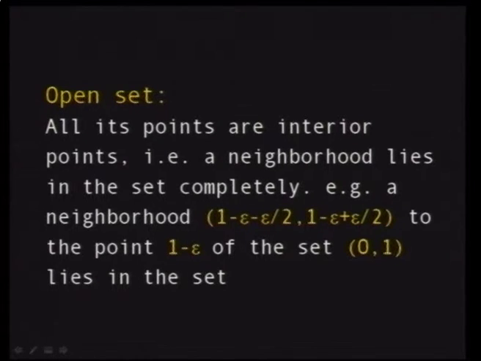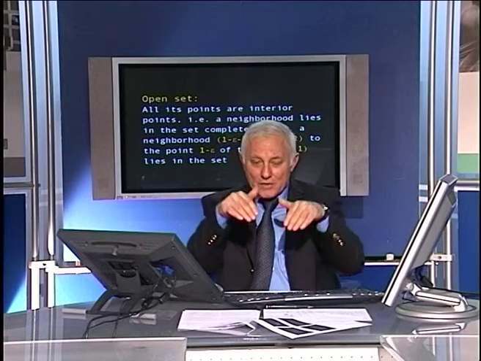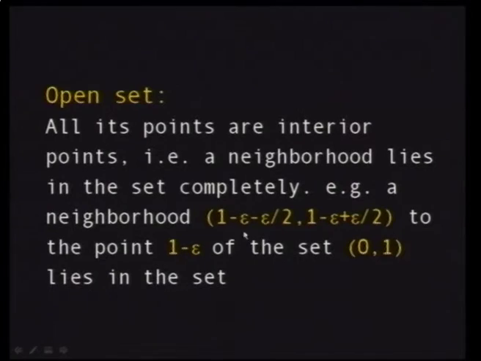So I call a set open if all its elements are interior points, in the sense that if you take any neighborhood of this element, you find it completely lying in the set. Here you have a neighborhood of 1 minus epsilon, and the point 1 minus epsilon is less than 1, so it's an element in the set. If you take the radius epsilon over 2, you get the extreme point from the left-hand side, 1 minus 3 epsilon over 2, which is an element in the set. Again, 1 minus epsilon over 2 is also an element in the set, and therefore this number is an interior point. If the set is composed of interior points only, you call this set an open set.